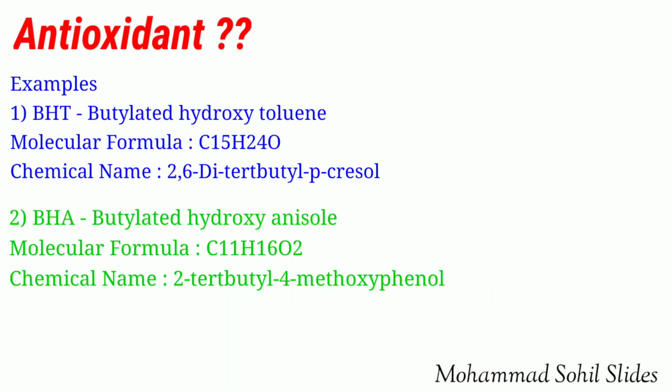Now coming to a very important topic, that is antioxidant. Antioxidant is a substance which, when added to food, retards or prevents oxidative deterioration of food. Examples are BHA and BHT. During the oxidation of food, free radicals are generated. Antioxidants, when added to food, react with free radicals and prevent further oxidation.